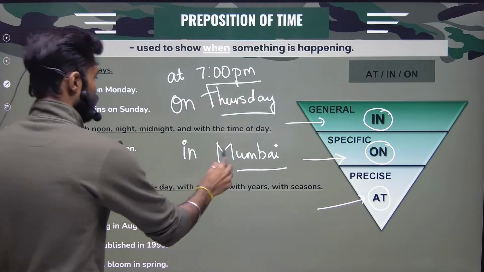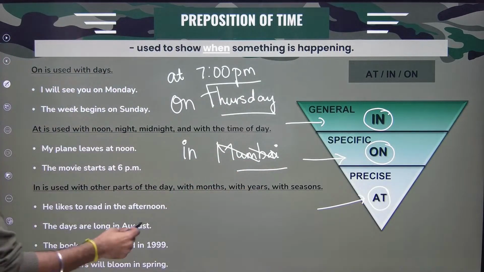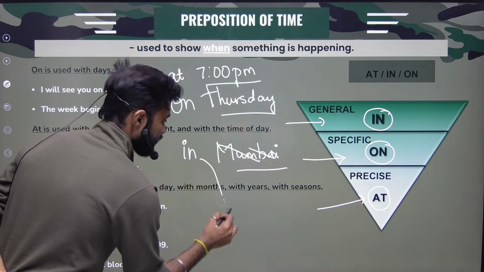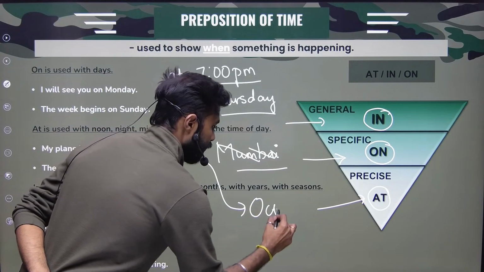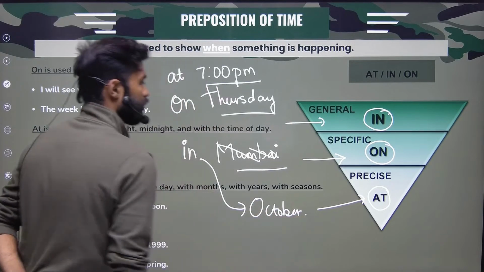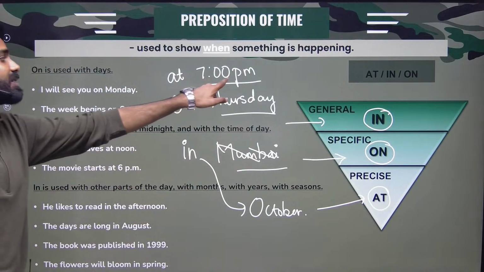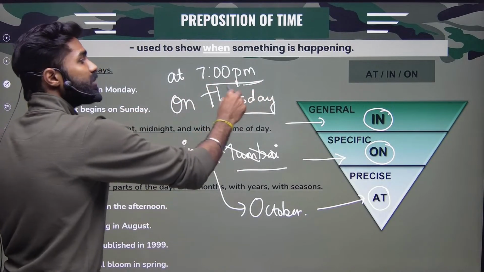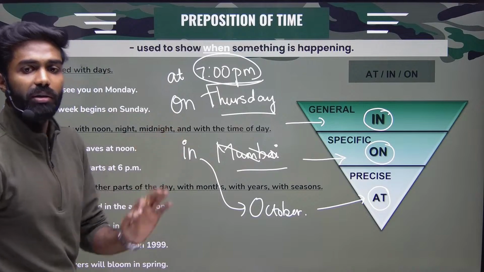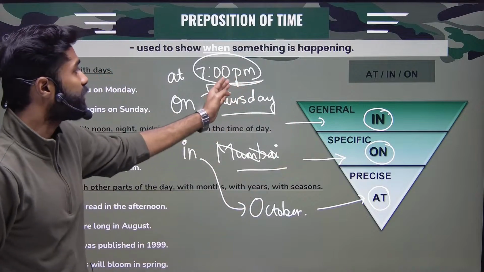Okay, leave Mumbai also. We don't want to use Mumbai or something like that. It is place, October, right? See, at 7 p.m. Look at the time, 7 p.m.